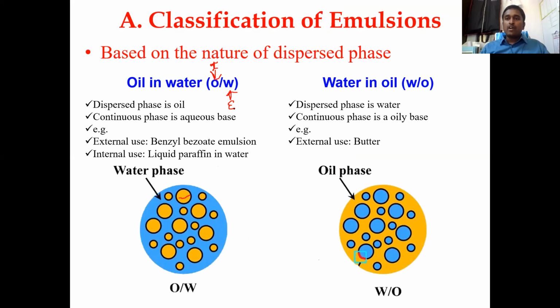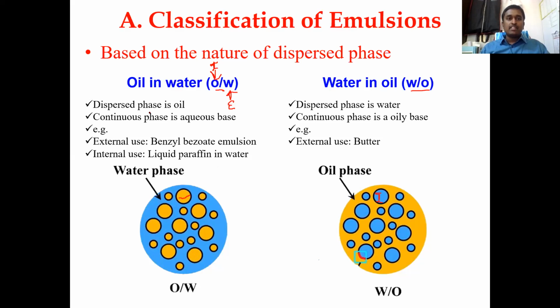So the internal phase will always be written at the beginning and the external phase at the back. If you take an oil and water emulsion, oil will be the globule, and water will be the dispersed phase. And vice versa, in a water and oil emulsion, you can see the blue color is the internal phase here. The external phase is oil, which is yellow color, the dispersed media.